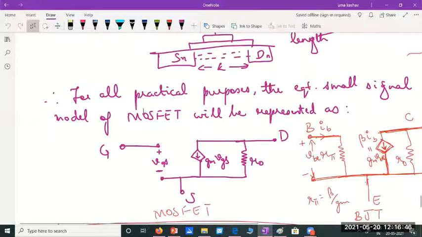Whenever I see a MOSFET in an amplifier circuit, especially under small signal conditions, I will just put this electrical equivalent model for the MOSFET and then I will be able to analyze the amplifier. We also discussed the similarities and all that.